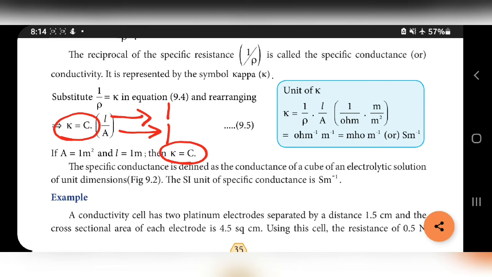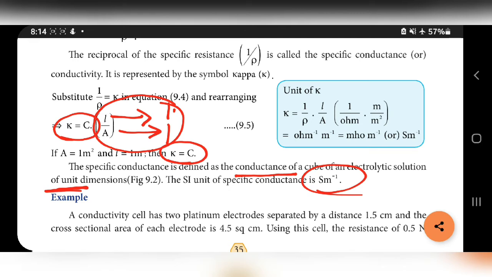The specific conductance, that is kappa, is equal to conductance when both L and A are equal to 1. So specific conductance is defined as the conductance of a cube of an electrolytic solution of unit dimensions. Unit means 1. That means both length and area are equal to 1. The SI unit of specific conductance is Siemens per meter.